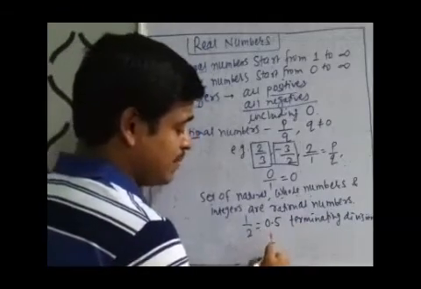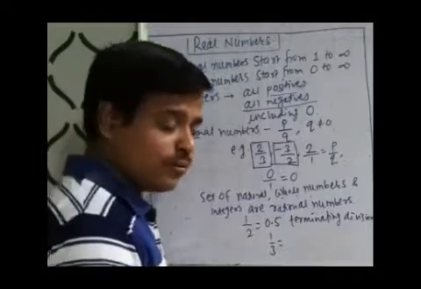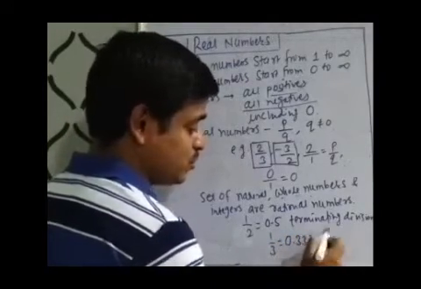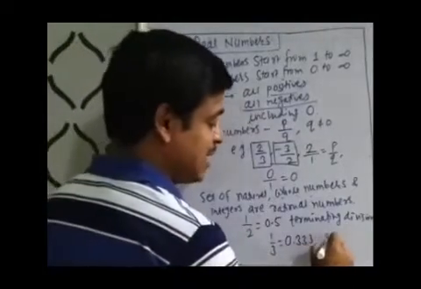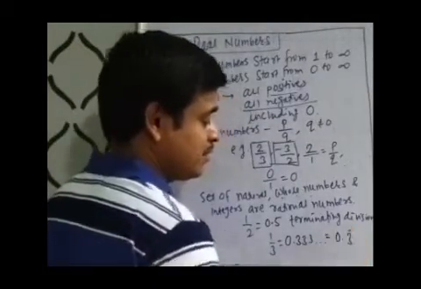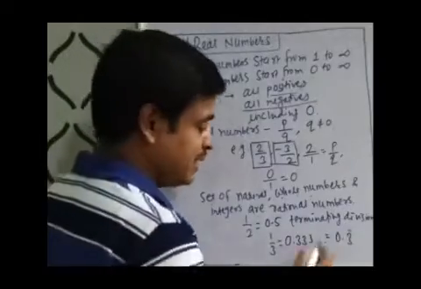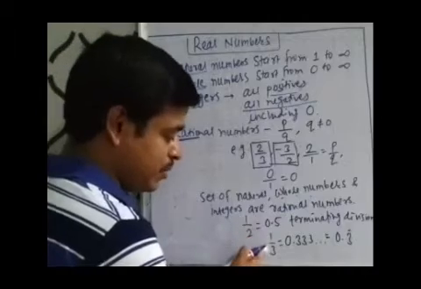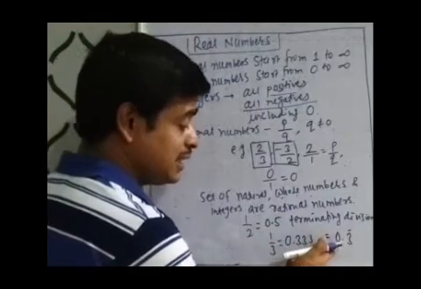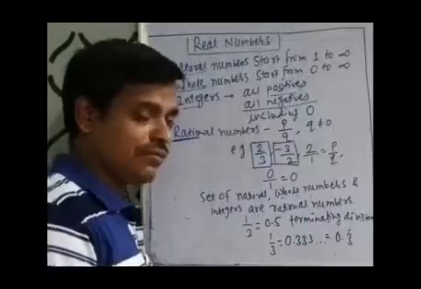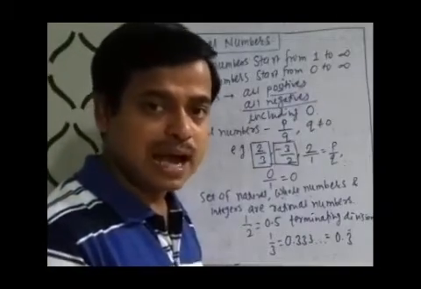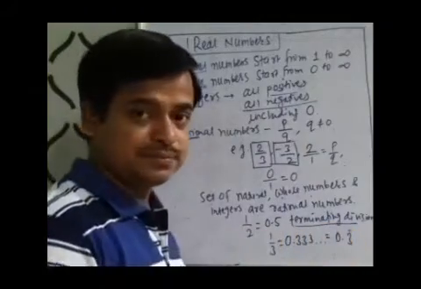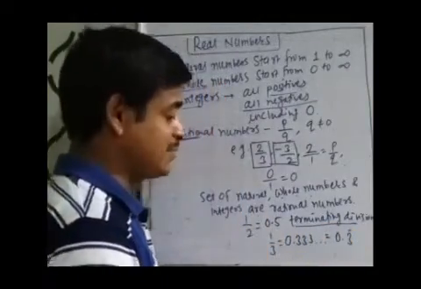But what about 1 by 3, 1 over 3? When we divide 1 over 3, we get 0.333 and so on. We know that this can be written as 0.3 bar. Here, these examples of rational numbers do not have a terminating decimal expansion.